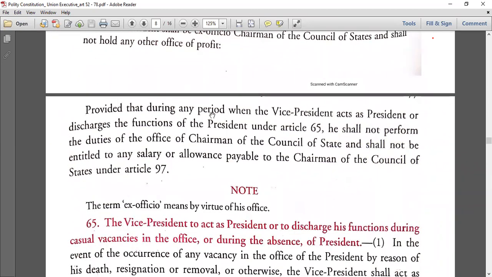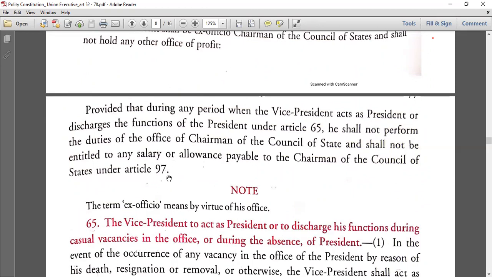Provided that during any period when the vice president acts as the president or discharges the function of the president under Article 65, he shall not perform the duties of the office of chairman of the Rajya Sabha and shall not be entitled to any salary or allowance payable to the chairman of the Rajya Sabha under Article 97. We'll read about Article 97.